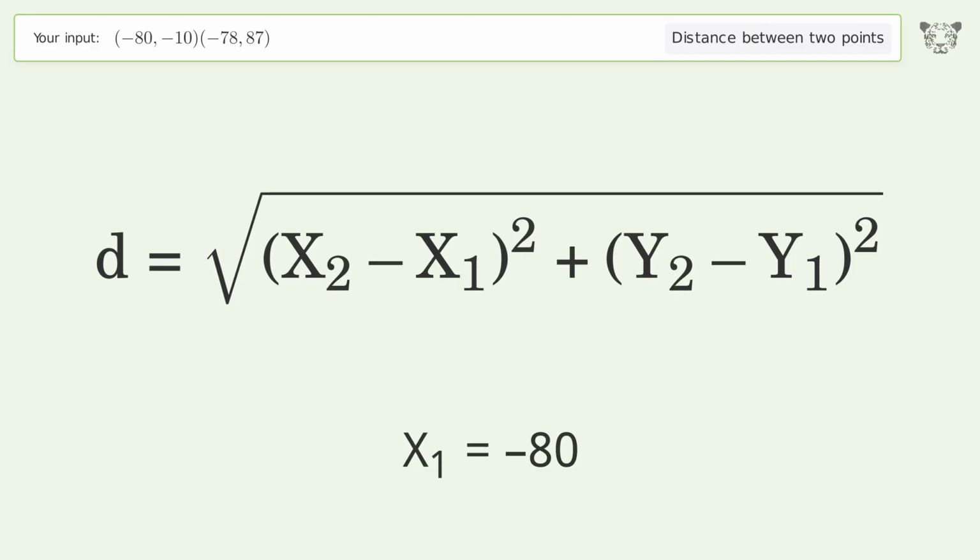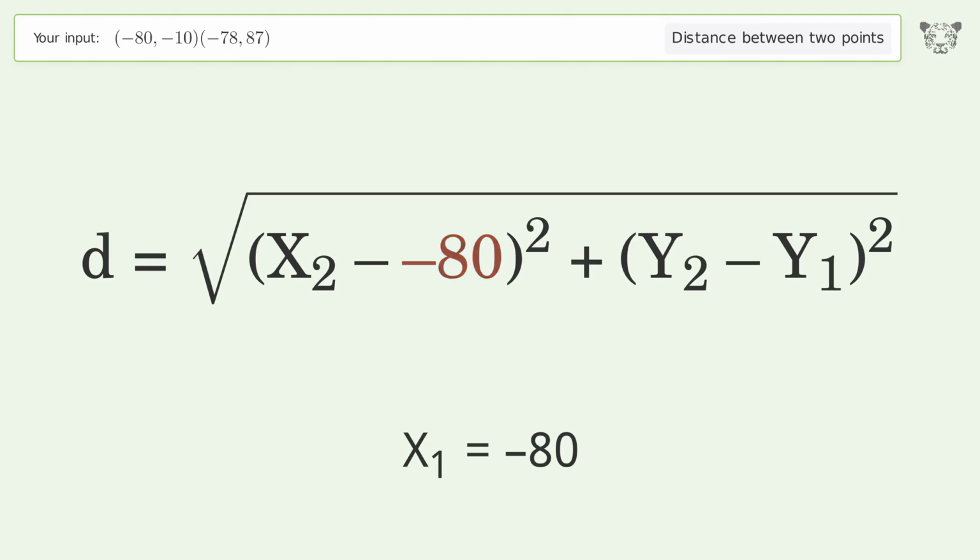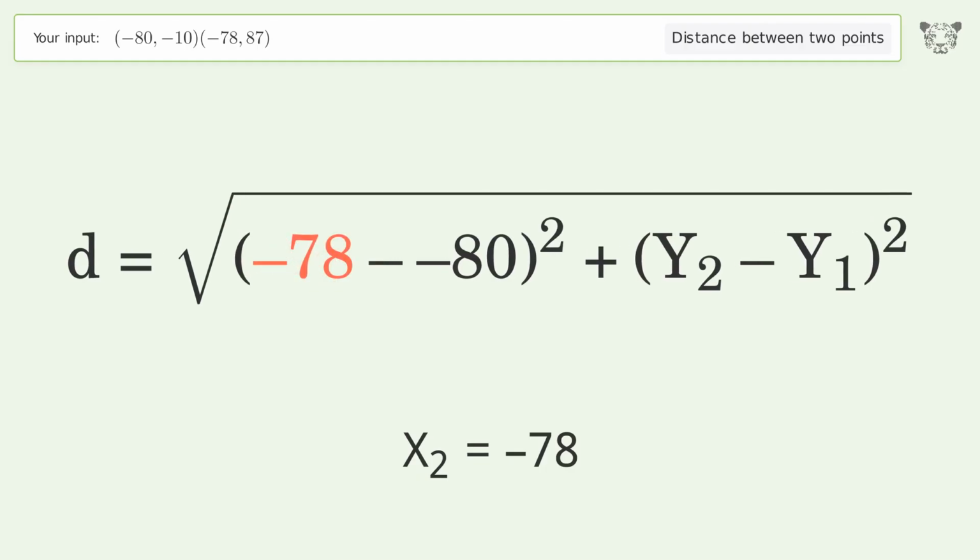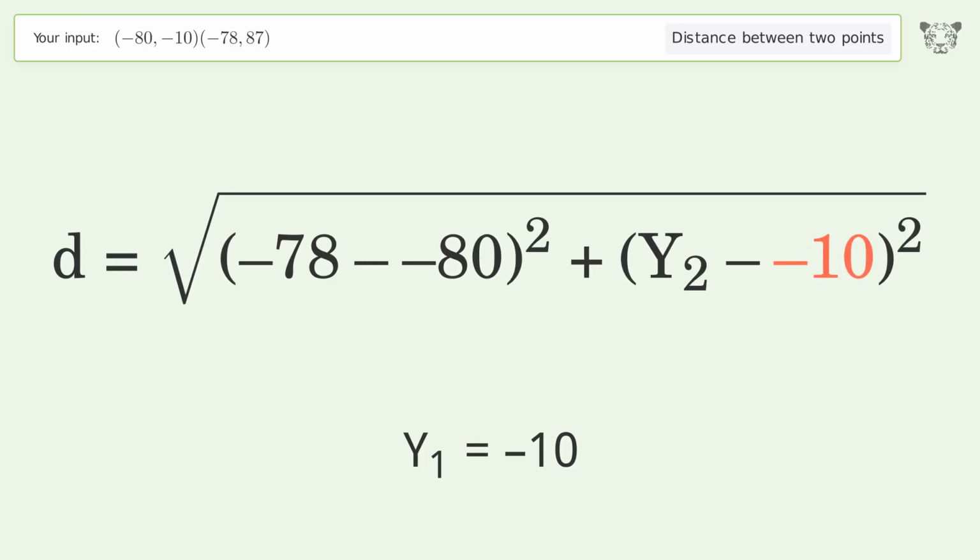x1 equals -80. x2 equals -78. y1 equals -10. y2 equals 87.